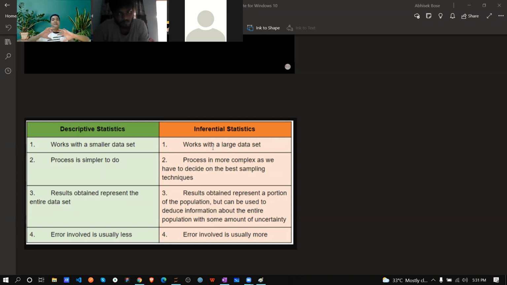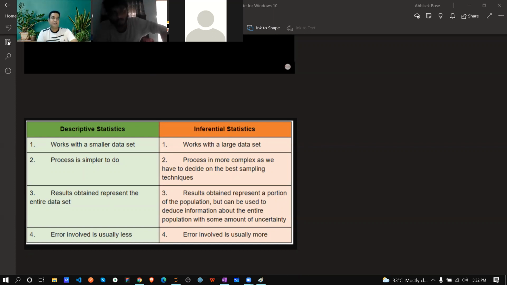So when something is applied to the total population, that is inferential statistics. When it is applied on top of a sample, maybe a random sample, like from West Bengal you took 500 samples, from another state 700, another state 1000, in a random way, this is called descriptive statistics. So descriptive statistics is simple, but inferential is so large and complex, correct? Because you need to work all over the world.